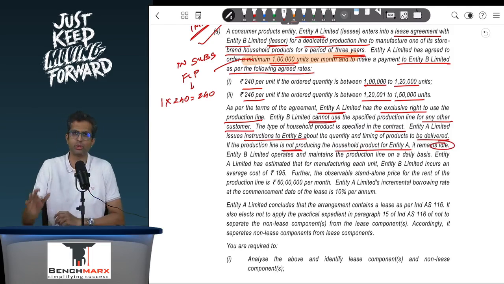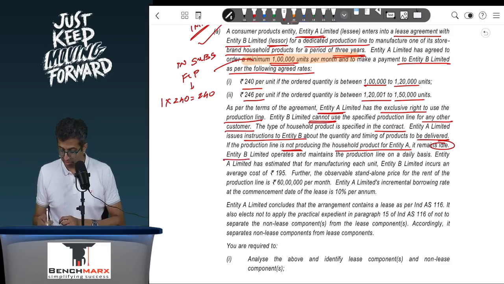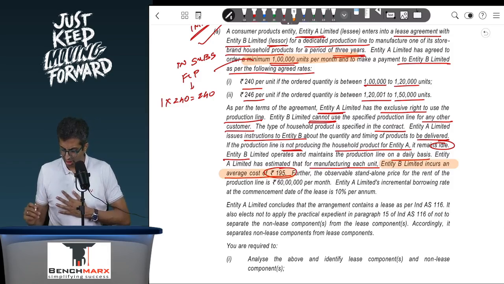So substantially all benefits clearly are flowing to A, that is a customer only. Entity B operates and maintains a production line on a daily basis. A has estimated that for manufacturing each unit, B incurs an average cost of 195. Now this is a slightly controversial case where they have mentioned that B incurs a cost of 195. Okay, fair enough. Further, the observable standalone price for the rent of the production line is 60 lakhs per month.